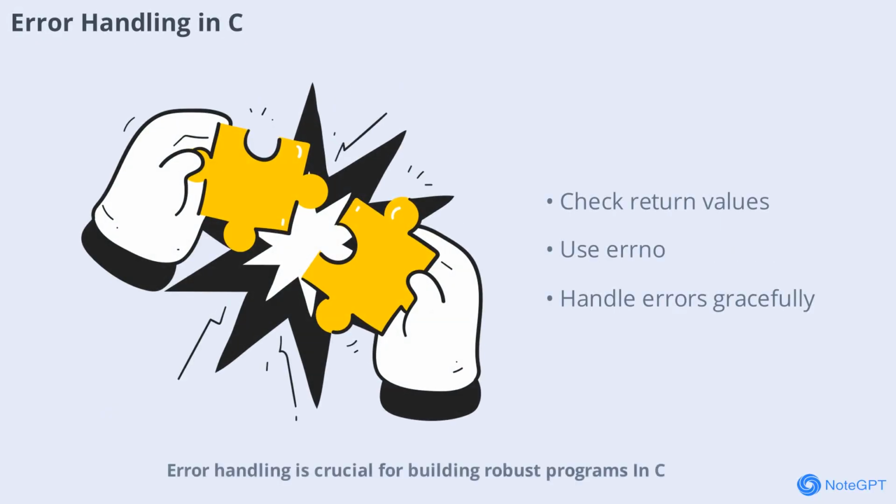Error handling is crucial for building robust programs. In C, you can use return values, errno, and standard error functions to detect and respond to errors. Proper error handling ensures your program behaves predictably even when something goes wrong.